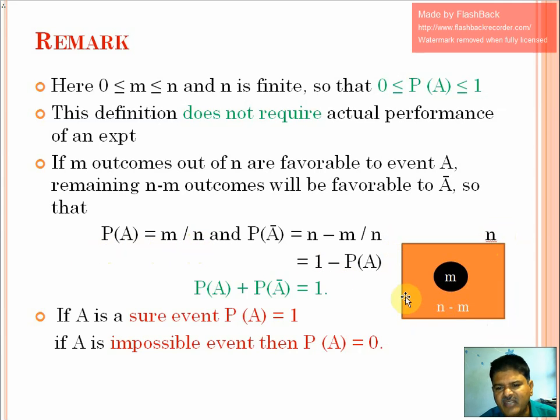This clearly means there are n minus m cases which are not favorable to A. So the probability of A complement is the number of favorable cases, n minus m, divided by the total number of cases, n. That gives n divided by n minus m divided by n. n divided by n is 1, m divided by n is P of A. So P of A complement is 1 minus P of A. Therefore, P of A plus P of A complement equals 1.